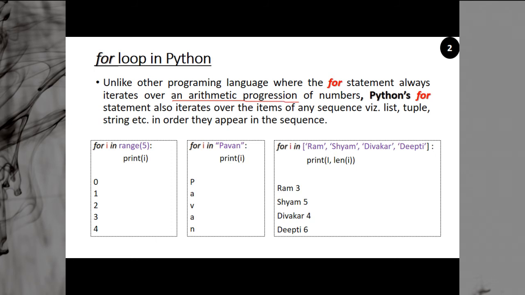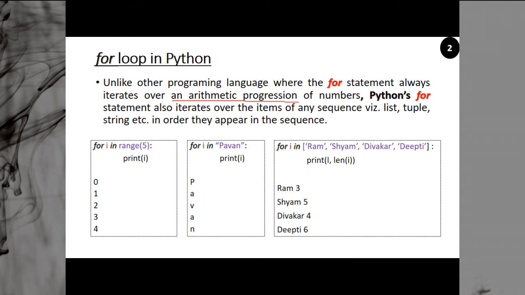If I take the example of the C programming language, C++ or even Java, we use a statement like for i equal to 0. I is a counter and its initial value is 0. It will start from 0. I is less than 5.